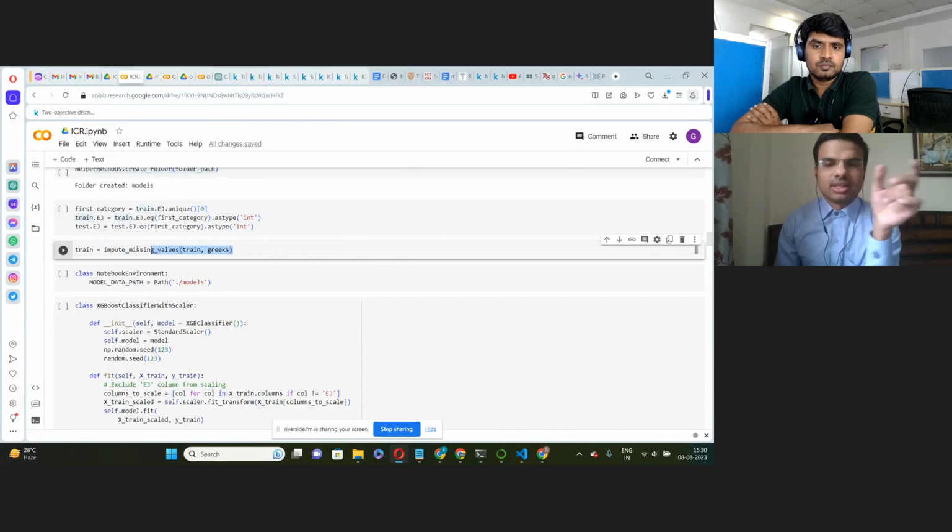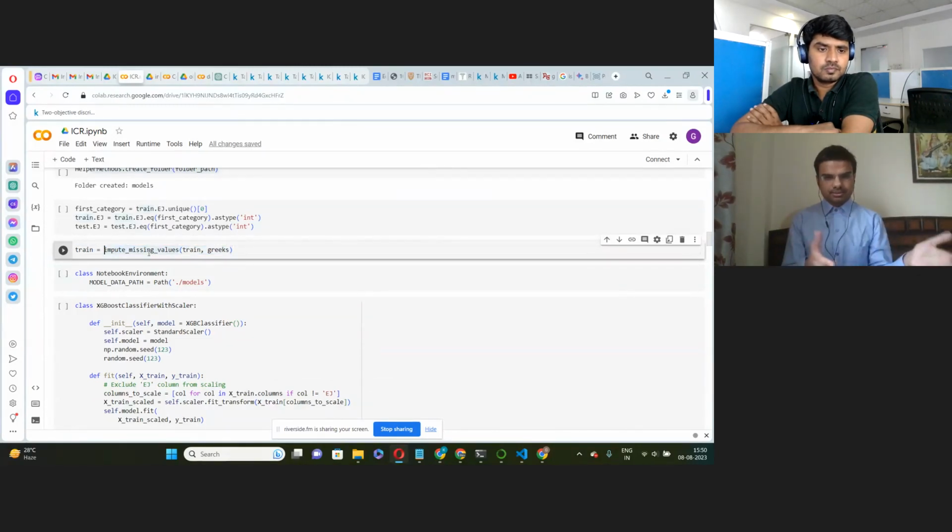And then we have performed these impute missing values. Based on the labels, we have performed the imputations to fill the null values. In other words, first we find the median value of all the features with their corresponding labels, and then based on those median values for each label, we have filled the null values.